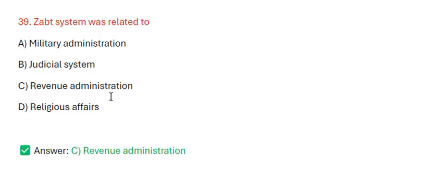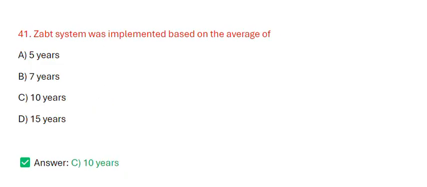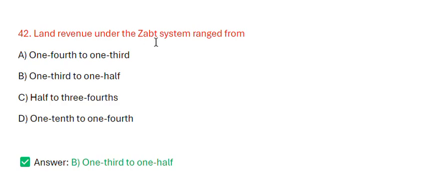Zabt system was related to? The correct answer is revenue administration. The Zabt system was developed under the supervision of? The correct answer is Raja Todar Mal. Zabt system was implemented based on the average of? The correct answer is 10 years. Land revenue under the Zabt system ranged from? The correct answer is 1/3 to 1/2.